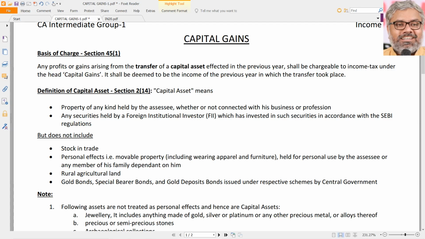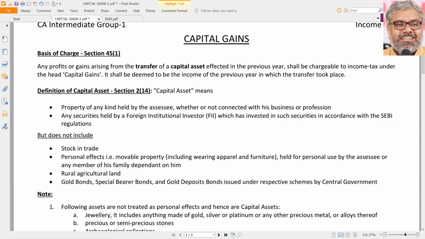Normally, when we have salaries, that is income under the head of salaries, that's it. Income from house property, that's it. Profits and gains of business or profession, that's it. The only difference in profits and gains of business or profession is that if at all that business is a speculative business, then those profits have to be calculated separately. If it is not a speculative business, all those PGBP related to non-speculative businesses can be treated as one and the same, with once again the exceptions related to carry forward and set off provisions only, like specified business, etc. Keeping that apart, normally there is only one PGBP. There are no two types of PGBPs, except for set off and carry forward purposes.